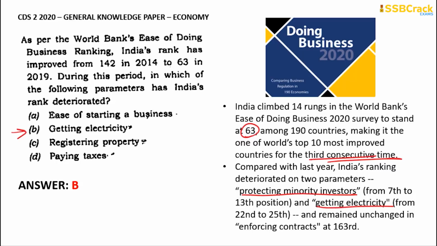So in that, we have deteriorated from 22nd to 25th position and remained unchanged in the enforcing contracts pattern, where our rank was 163. So this is considered to be a very, very important question, and the correct answer for this one is option B.